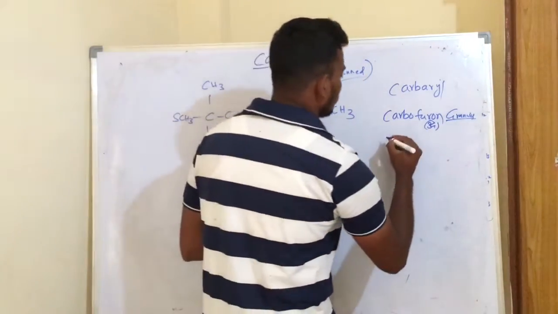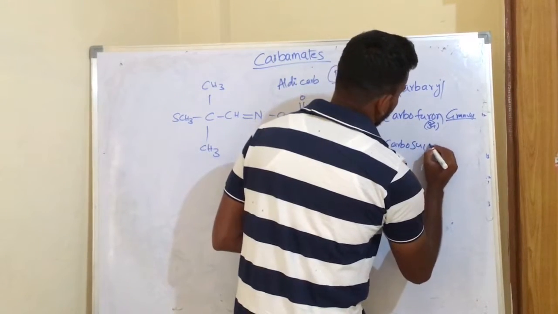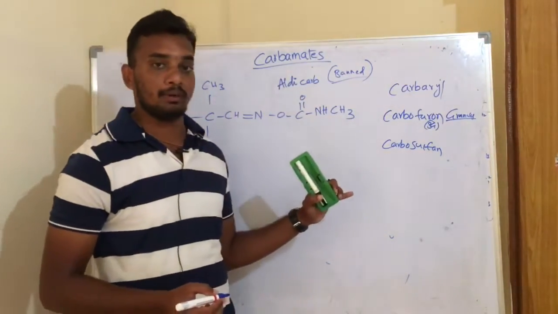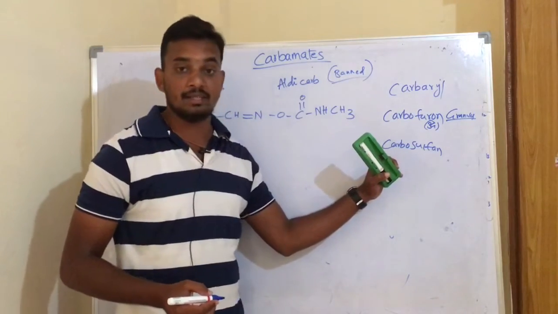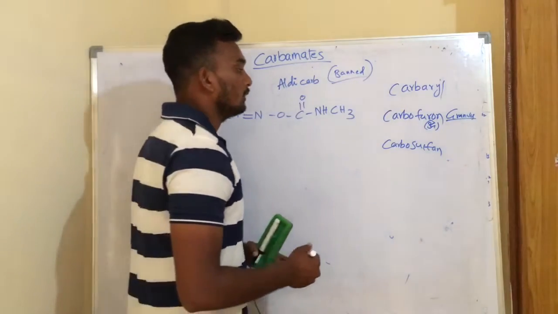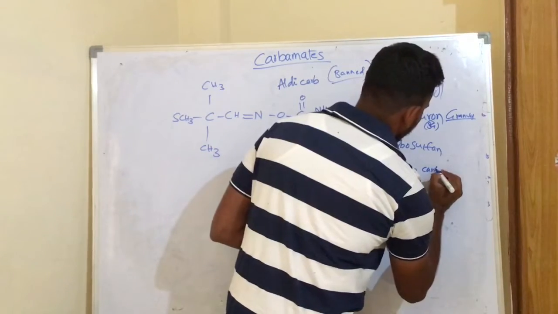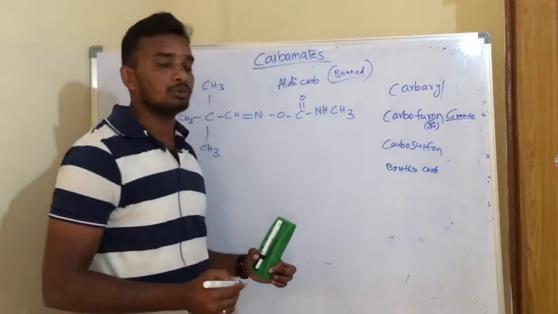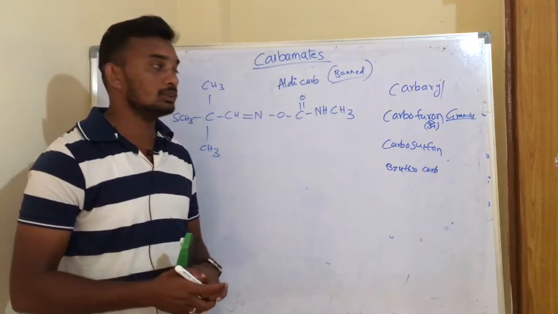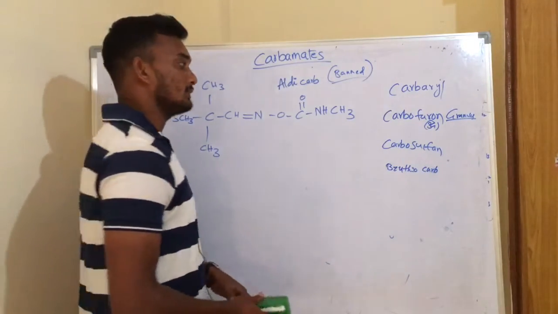So another compound is carbosulfan. So this carbosulfan also has some systemic properties, and it is very potent against chewing and sucking type of insects in a wide variety of agricultural crops. Okay, and benthiocarb. So there are some other molecules of carbamate compounds which are very important in agriculture. So this is how carbamate compounds are impacting agriculture as key insecticides.